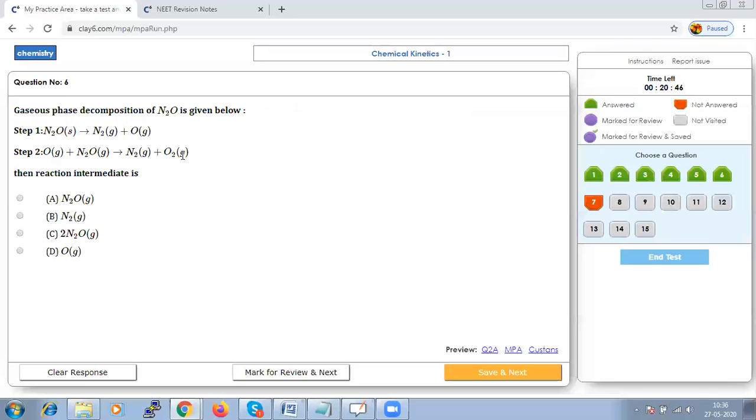Gaseous phase decomposition of N2O is given below. That is step 1, and we have to find out what is the reaction intermediate. So it's very simple to say that the O atom is an intermediate because it is formed and then consumed during the course of the reaction. It is formed here and then it is being used. So you can say that O is our intermediate or the reaction intermediate. Hence option D should be the right answer. Let us save that and go to next.